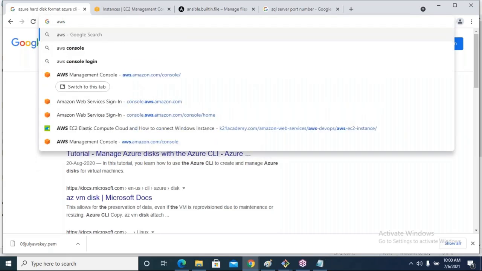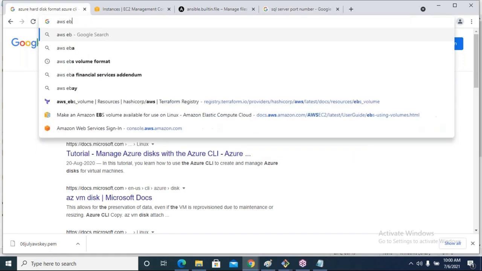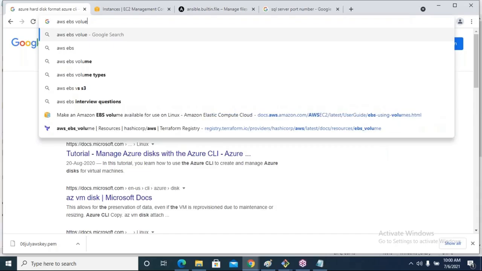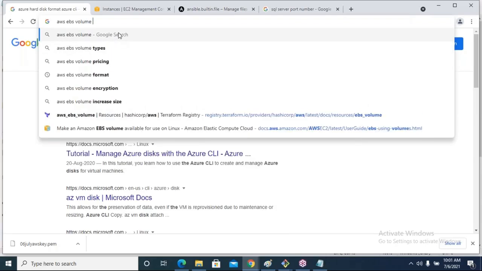In AWS, the documentation is there. In AWS, it is called EBS volume. Format.